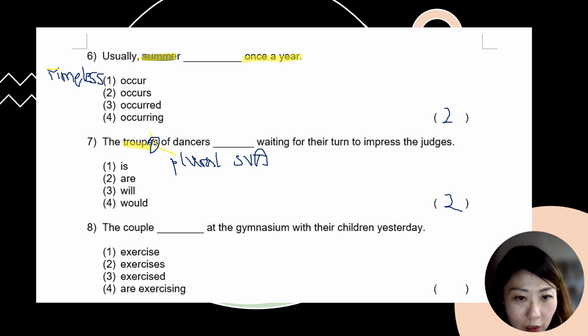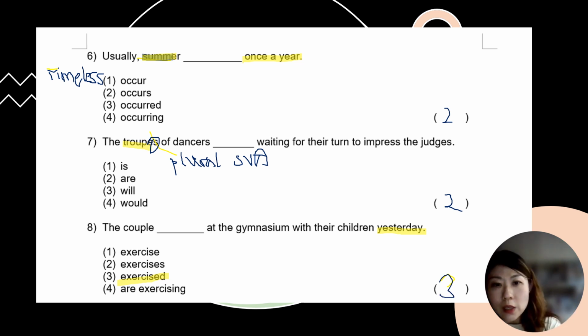The couple blank at the gymnasium with their children yesterday. So let's get our highlighter ready. And yes, we should be highlighting yesterday, and that will tell us that for this question we need past tense. And so your answer must be option number 3, clear cut past tense. Yeah. So option number 3. Okay, there you go. All right, so for this page, questions 6, 7, and 8, the answers are 2, 2, 3, respectively.